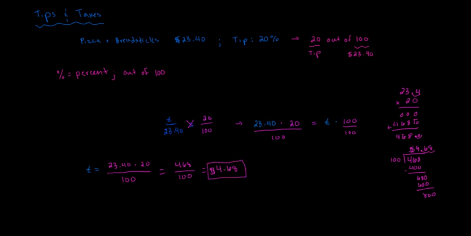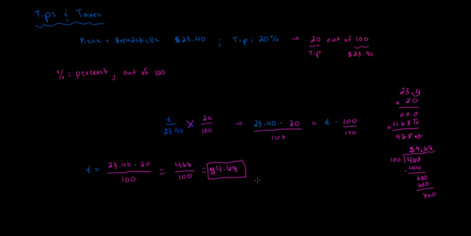Okay? So the tip that we should be leaving this driver is $4.68 for an order that was $23.40 total. Okay. And then if you wanted to figure out what your total bill was, you'd add up this $23.40 and the $4.68, and that's like $28 or something like that, right?